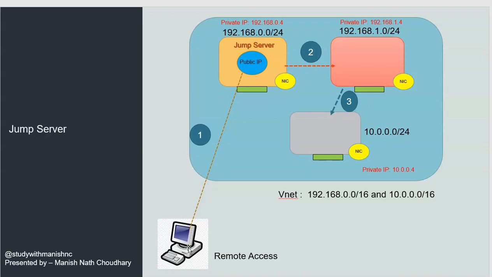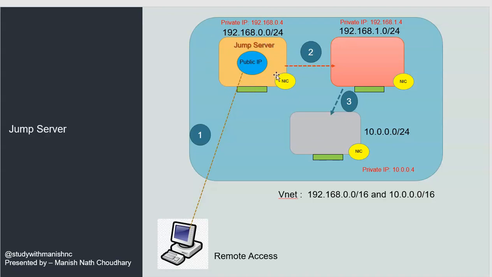Now what happens when we take remote access to the jump server? Because it has a public IP, remote access is acceptable. After that, via this jump server, we take remote access to this particular device because both are in the same VNet, so it is also accessible. So we connect from the jump server to another virtual machine, and from that virtual machine we can connect onward.